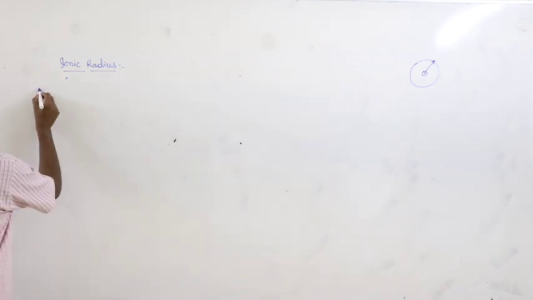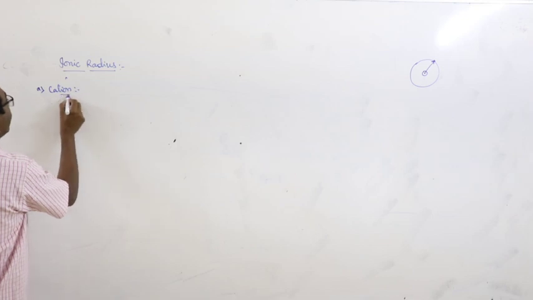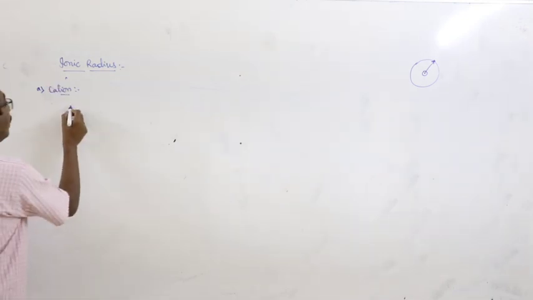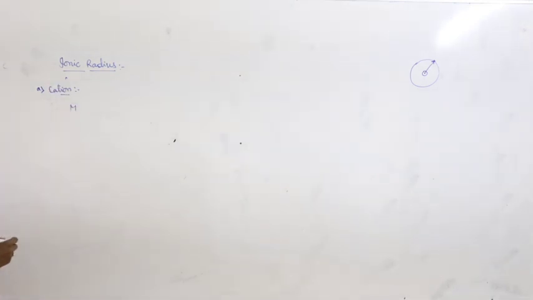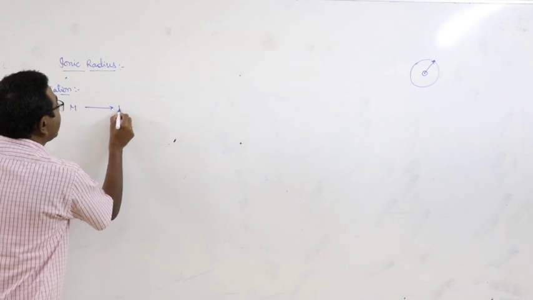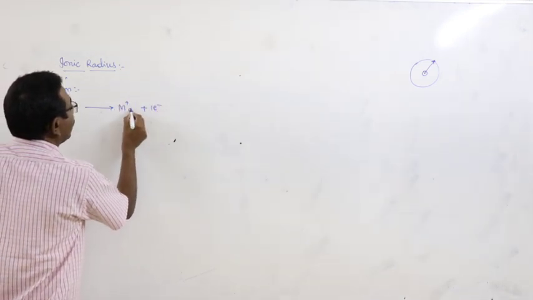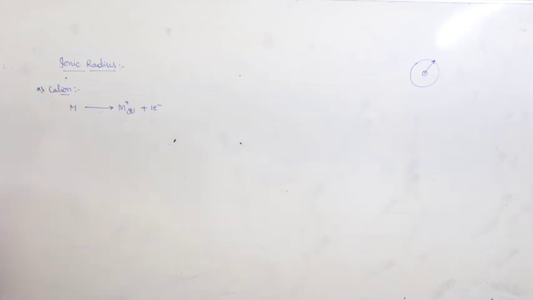First one, cation. How are the cations formed? Let us consider an atom M, that is a metal. When the atom loses an electron, it results in the formation of a cation.